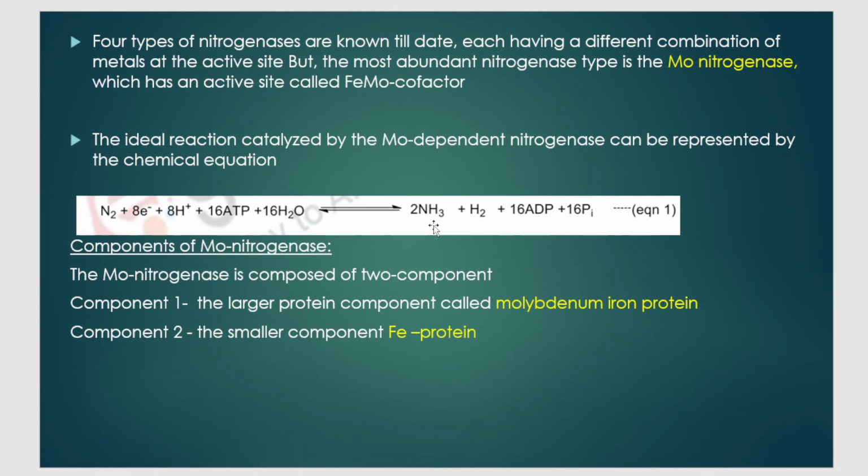Next, this is a very important question: what are the components of molybdenum nitrogenase? That is, what is the structural composition? What is there in molybdenum nitrogenase and how does this reaction actually occur? Molybdenum nitrogenase has two components or two structural parts, component 1 and component 2. Component 1 is a larger protein component called the molybdenum iron protein, and there is a smaller component, component 2, called just the iron protein.